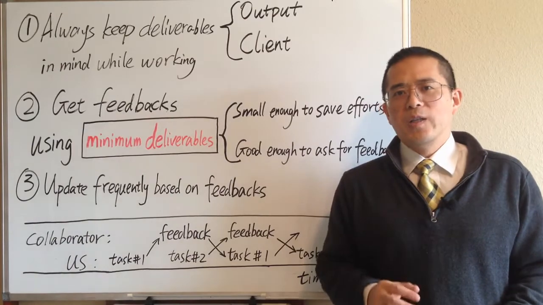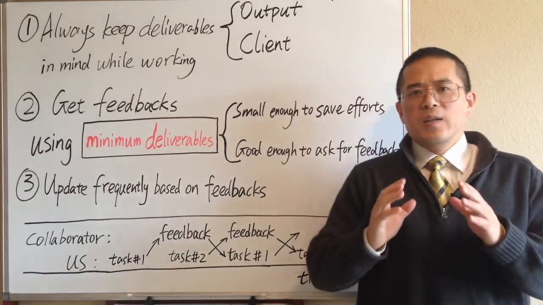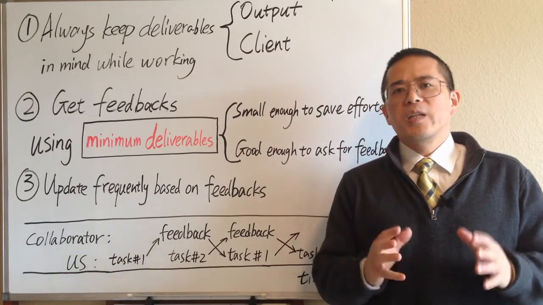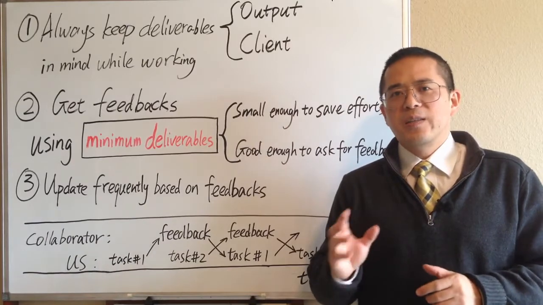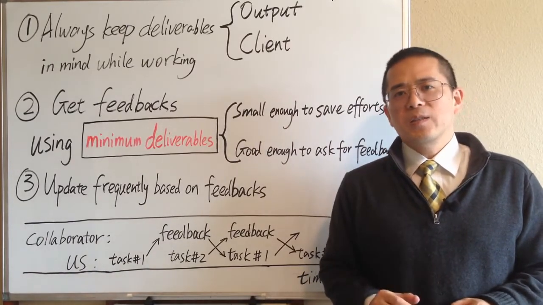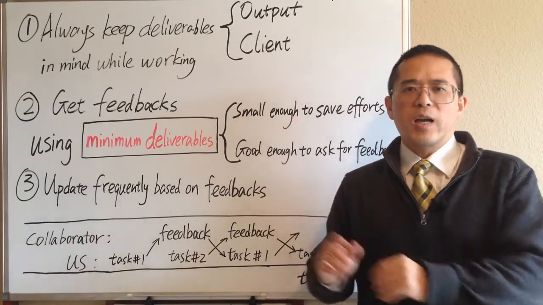The second key point about deliverables is the client. The final output usually will be delivered to a certain client and be evaluated by this client. In many cases, we work both for ourselves and for the client.